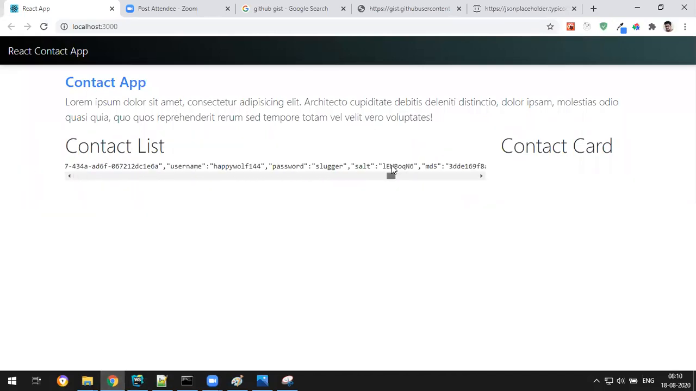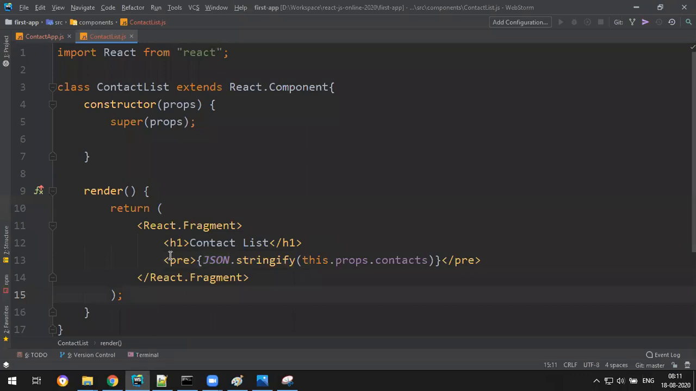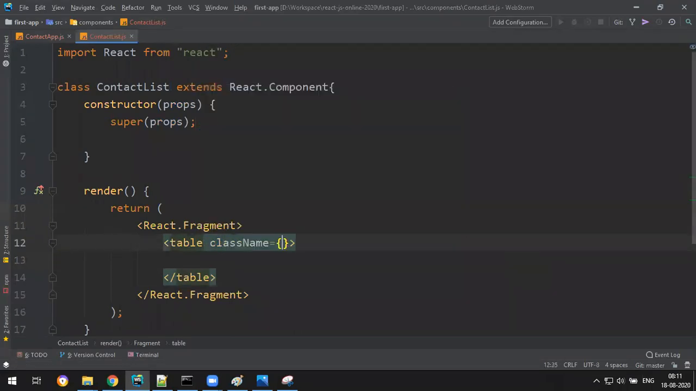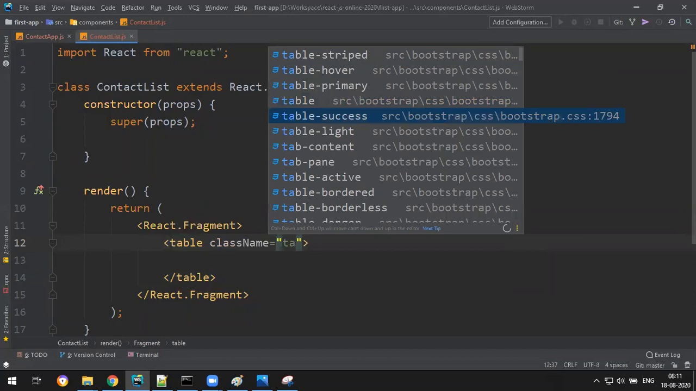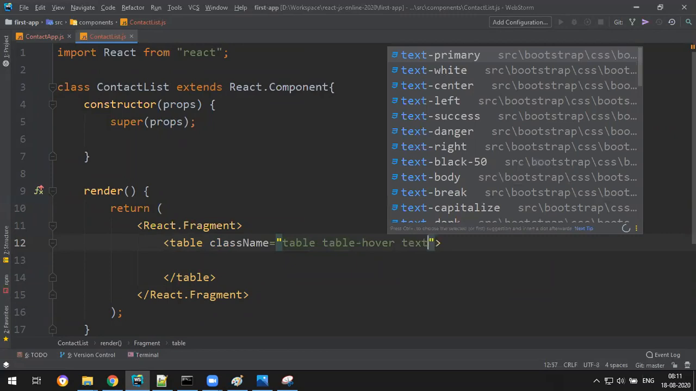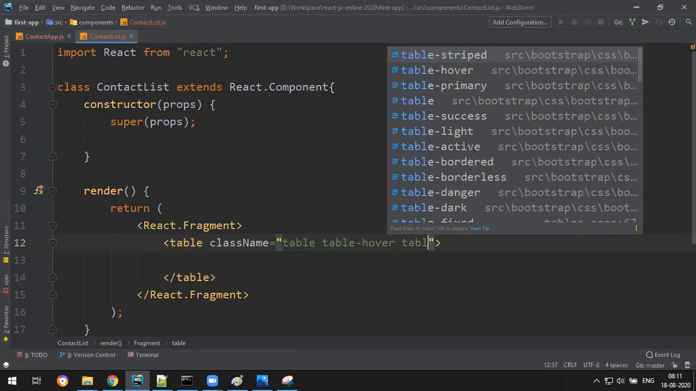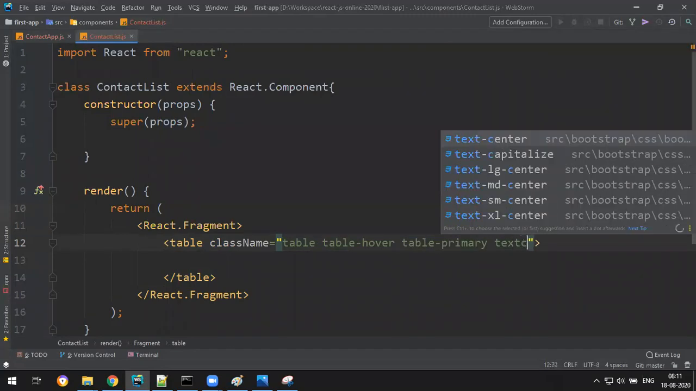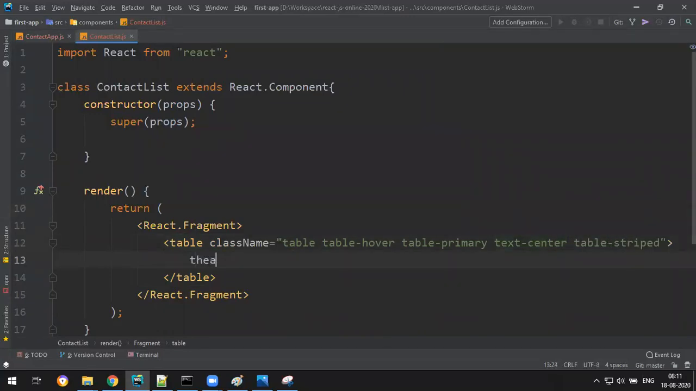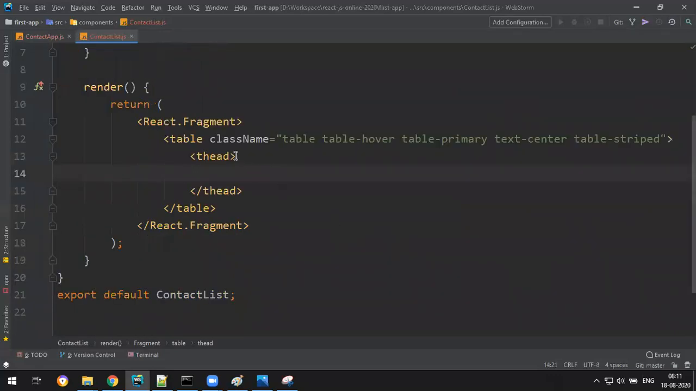So now what you do, you have to loop it and display in a nice table format. Okay, and I want to make a nice table here. So we know we have got data. So let's write a table with the class called table, table table-primary. I want primary, okay, so blue color theme. So text-center and table-striped, thead.